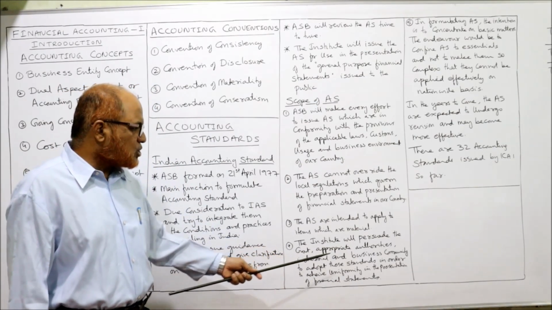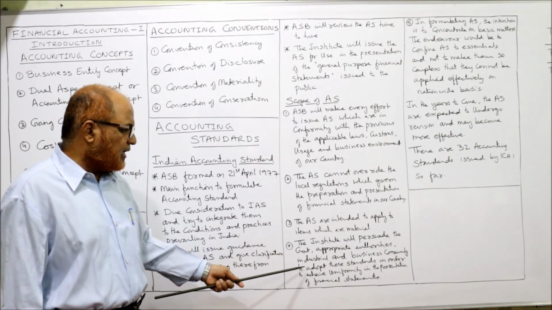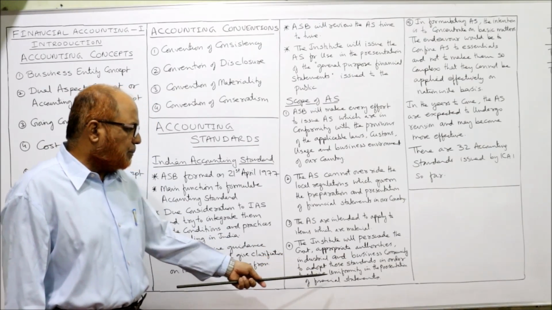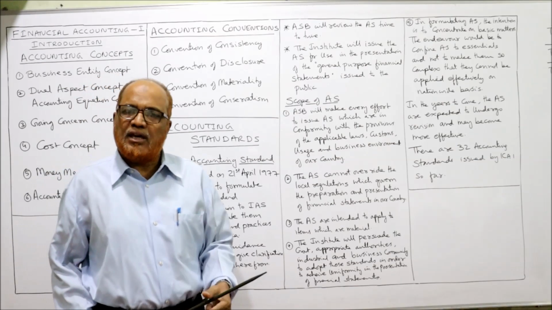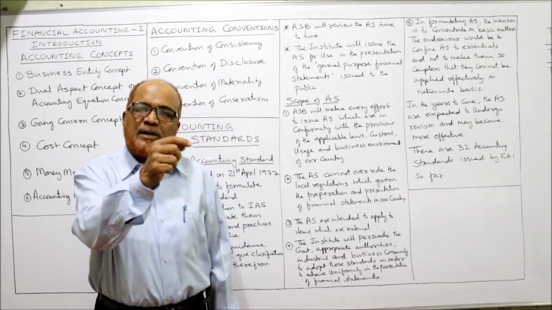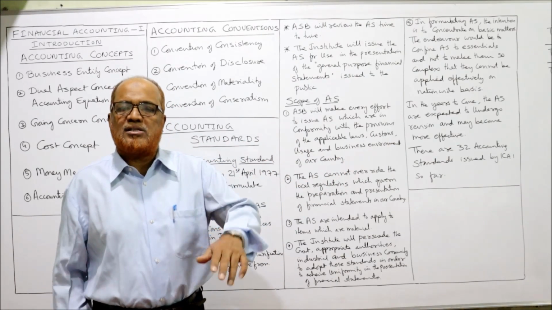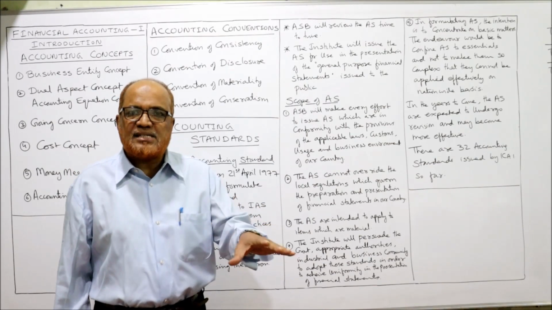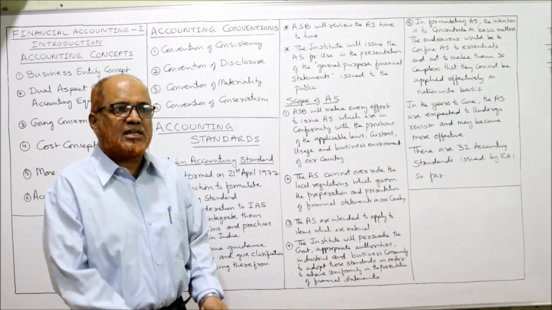The institute will persuade the government, appropriate authorities, and the industrial and business community to adopt these standards in order to achieve uniformity in the presentation of financial statements. The ultimate objective is uniformity in the financial statements. So the ASB will persuade the government, the industrial organizations and the business organizations to follow this accounting standard so that there is uniformity in the financial statements.